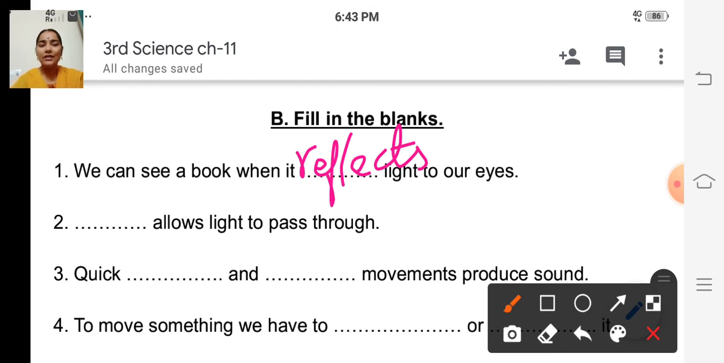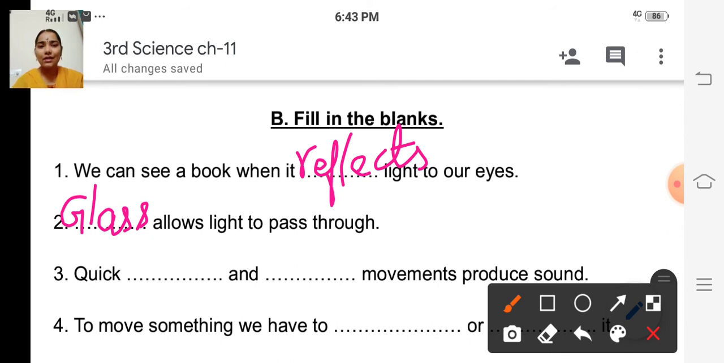Reflects light to our eyes. Okay. Second question. Dash allows light to pass through. Which one allows light to pass through? Yes, glass, isn't it? So glass, G-L-A-S-S, glass.